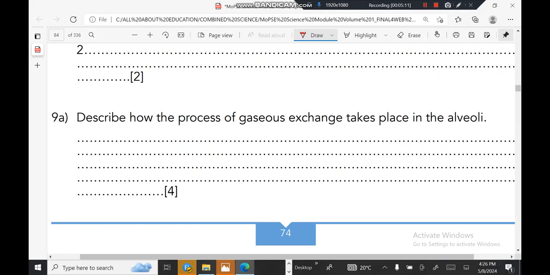Inhaled air contains a lot of oxygen, which dissolves in the moist lining of the alveolus, and oxyhemoglobin is then formed when oxygen diffuses across the walls of the alveolus into the walls of the capillaries, and combines with the hemoglobin in the red blood cell.